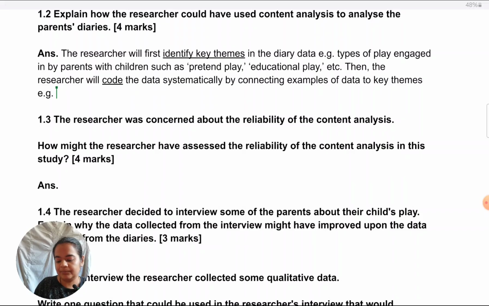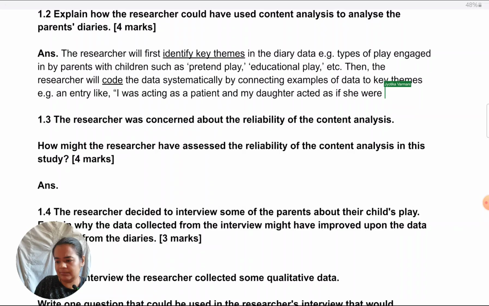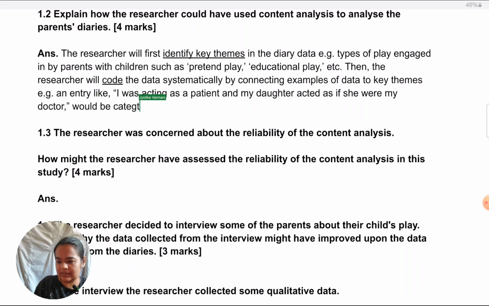So for example, an entry like, say, I was pretending or I was acting as a patient and my daughter acted as if she were my doctor, would be categorized as pretend play. So here I am giving examples of what types of codes could be there in the data.